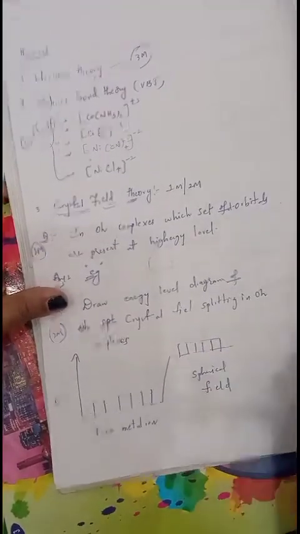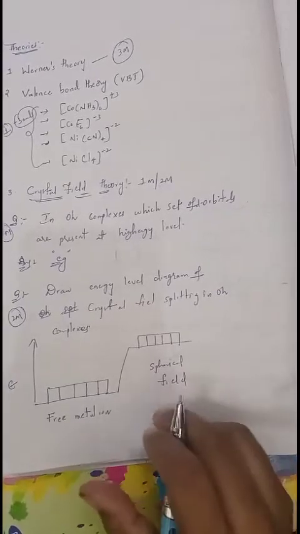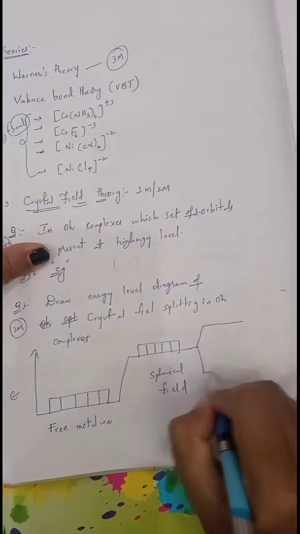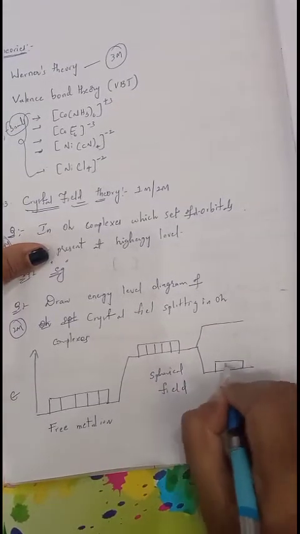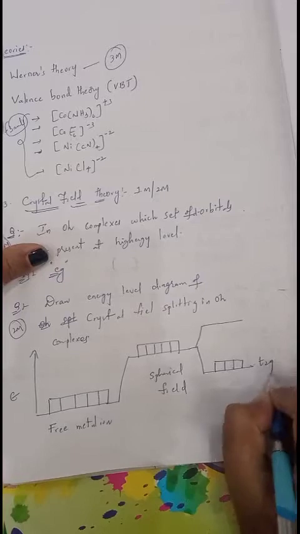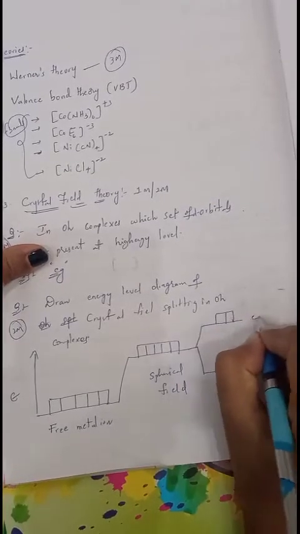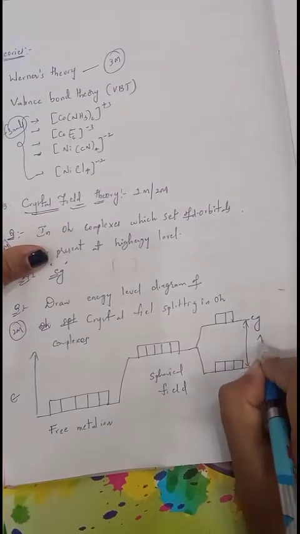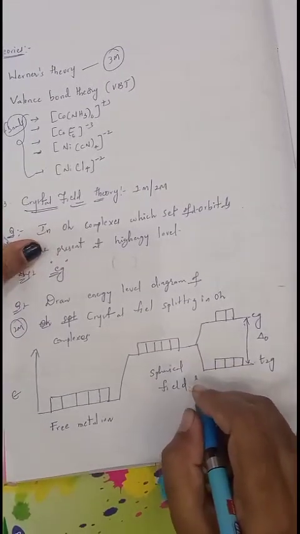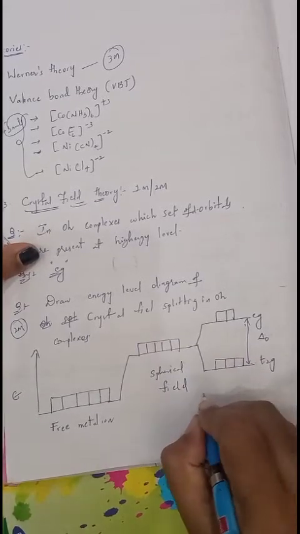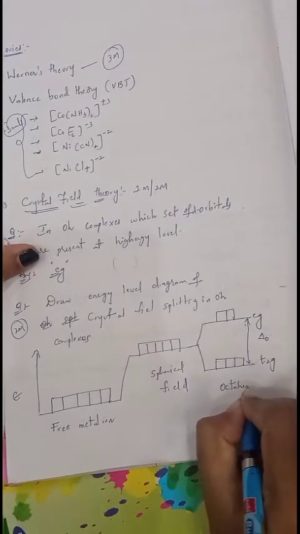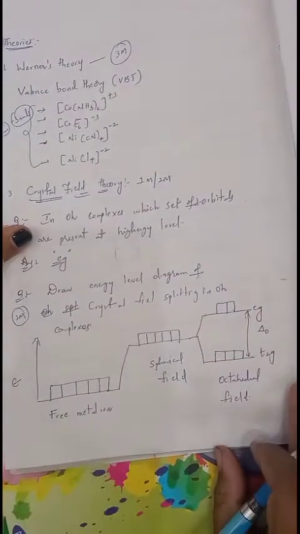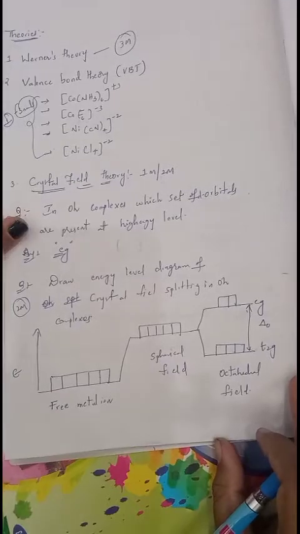Whenever the approach of ligands changes from spherical to octahedral, then splitting of d orbitals takes place. 3 orbitals are present at low energy level, which are called t2g, and 2 orbitals are present at high energy level, called eg, and the distance between them is indicated by delta naught, the CFSE. So this is in the case of octahedral field. We need to draw only this much. This is important for 2 marks.